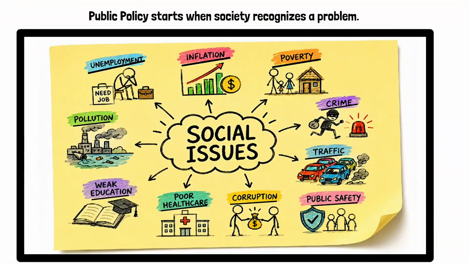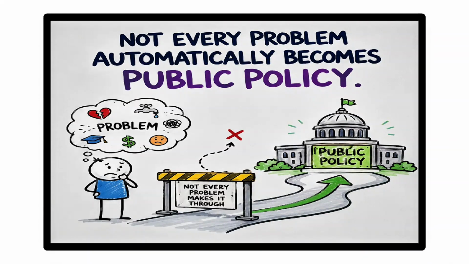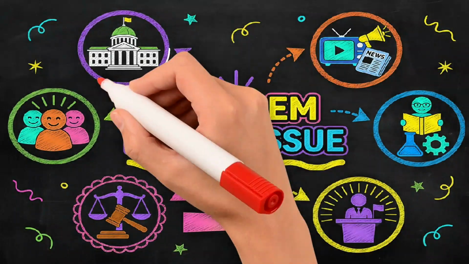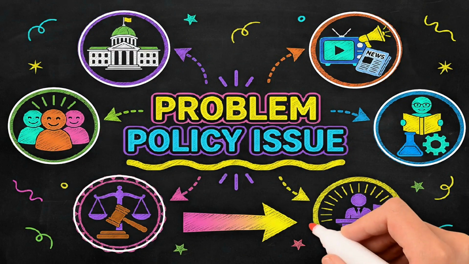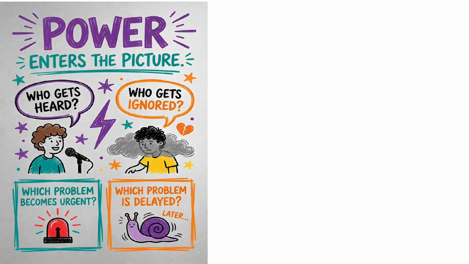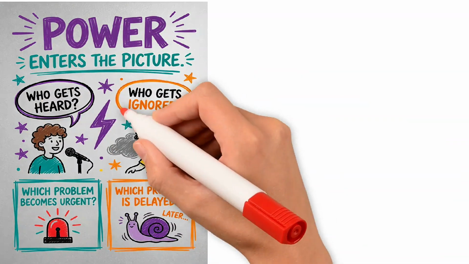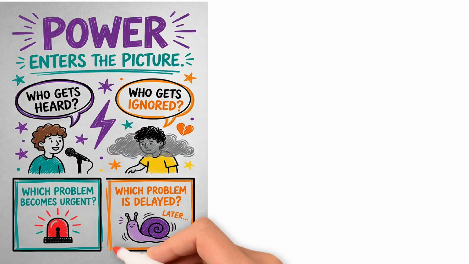But here's the important part. Not every problem automatically becomes public policy. A problem becomes a policy issue only when government, media, citizens, experts, courts, or political leaders decide that it deserves attention. This is where power enters the picture. Who gets heard? Who gets ignored? Which problem becomes urgent? Which problem is delayed?